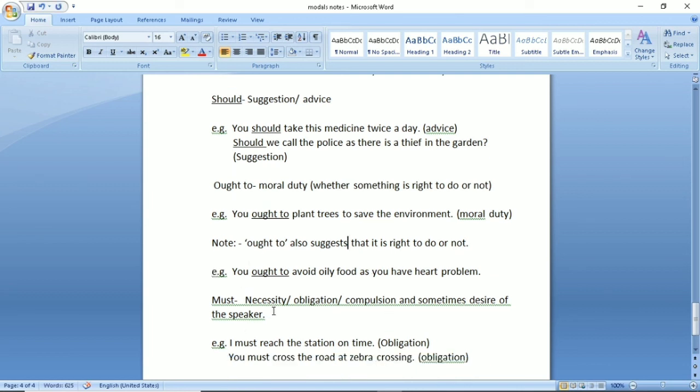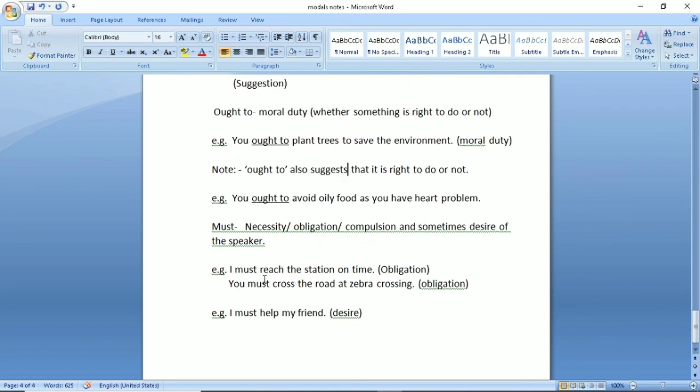Now let us see. Must suggests necessity, obligation, compulsion, and sometimes desire of the speaker. So these are the things which are expressed by must. For example, I must reach the station on time. This is your obligation. बेटा obligation का मतलब होता है कि आपको कोई काम करना ही करना है. If you are not doing it, then you have to bear the consequences. अगर आपने वो काम नहीं किया तो आपको या तो कुछ पनिशमेंट मिलेगा या फिर कुछ भी परिणाम आपको भुगतना पड़ेगा.